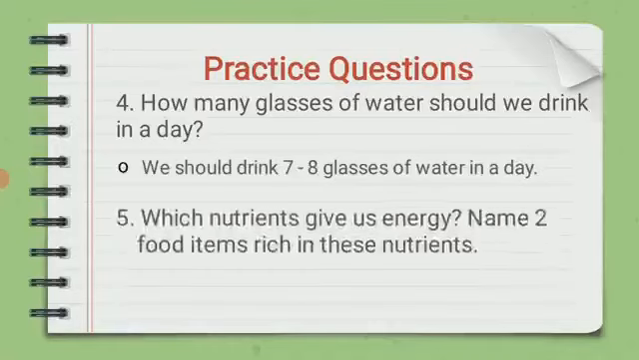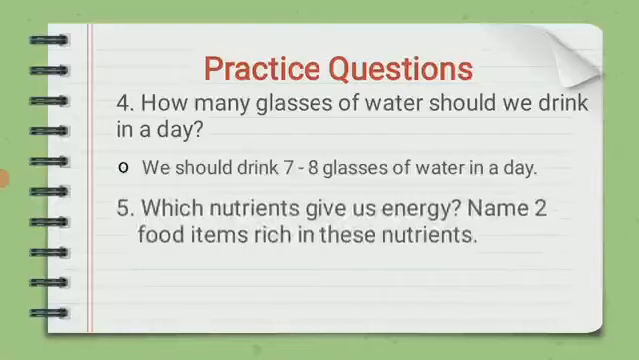The fifth question is, which nutrients give us energy? Name 2 food items rich in these nutrients. What are the nutrients? Yes, there are 5 main nutrients. That is carbohydrates, proteins, fats, vitamins and minerals. For this question, your answers may vary, so don't copy the answer from the video. It's just a sample answer only.